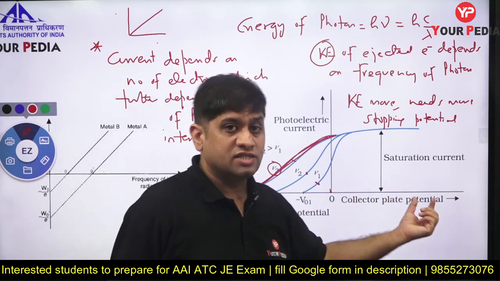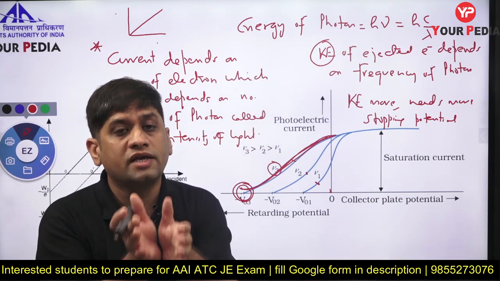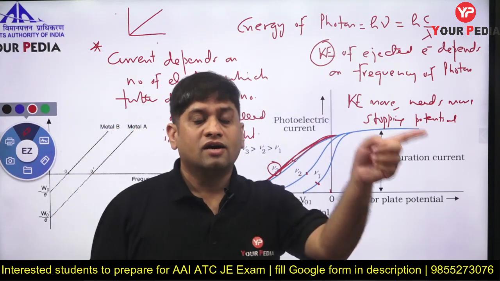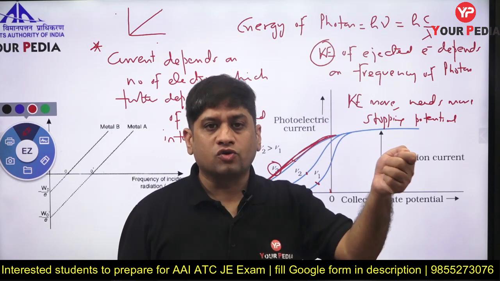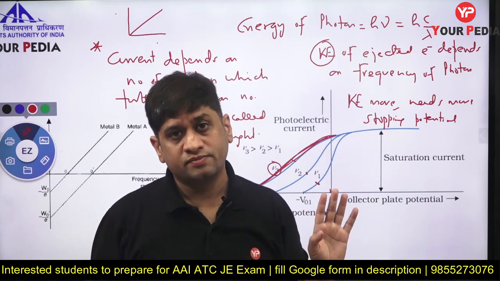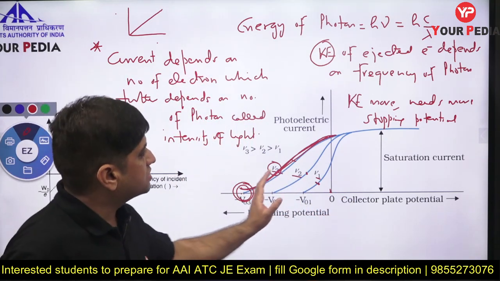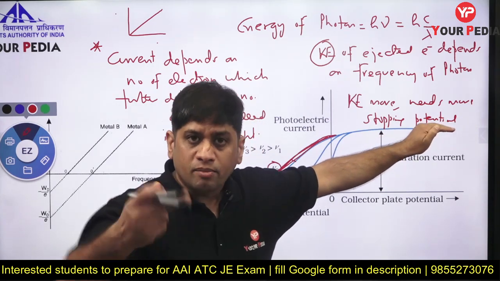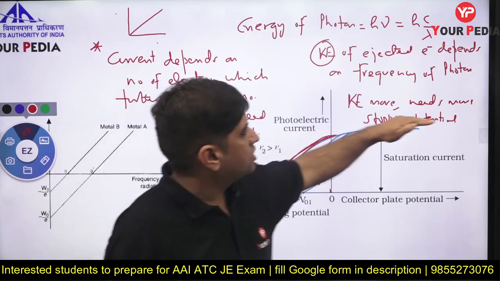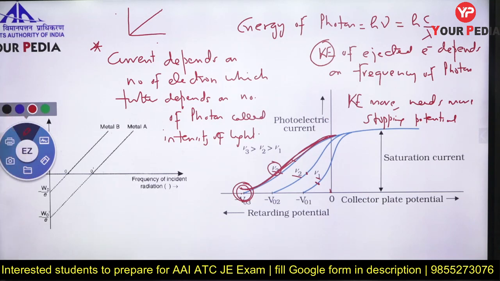The moment potential is increased, the current depends only upon the intensity, or number of electrons, not the energy of the electrons. So one photon with high frequency or low frequency will give you one electron only. If the frequency of the photon changes, nu1, nu2, nu3, it does not change the current. Number of photons changes the current. Frequency of the photon does not change the current. So if you increase the potential after a limit, the current does not change.